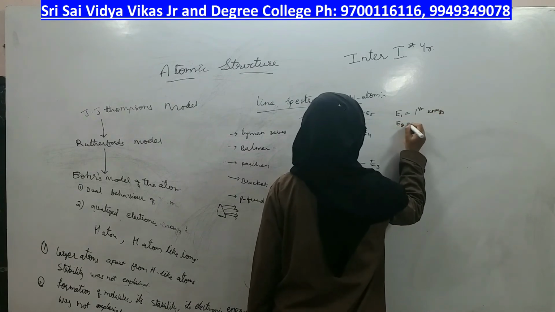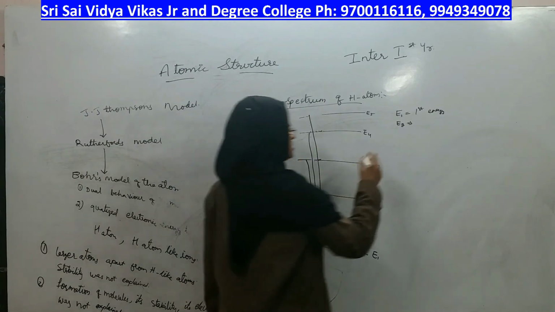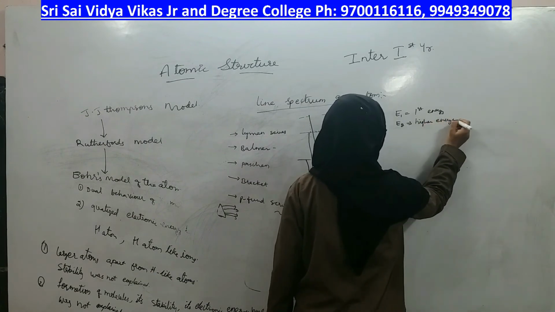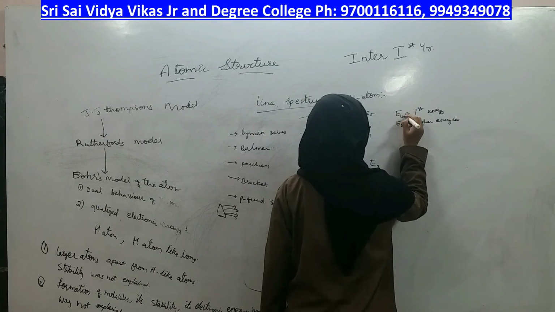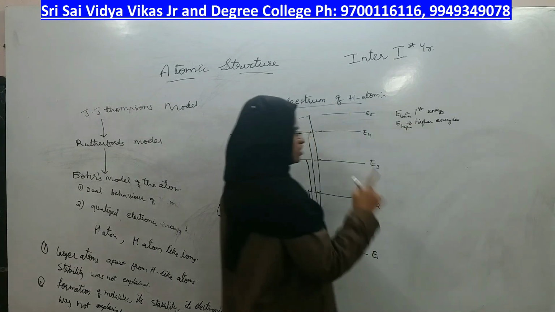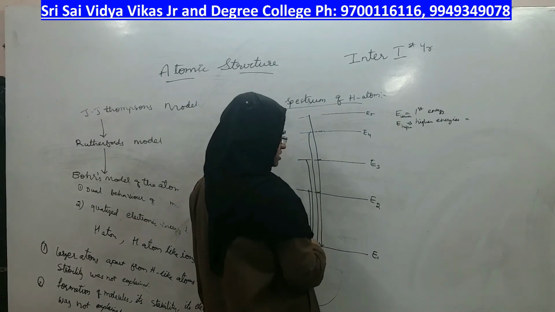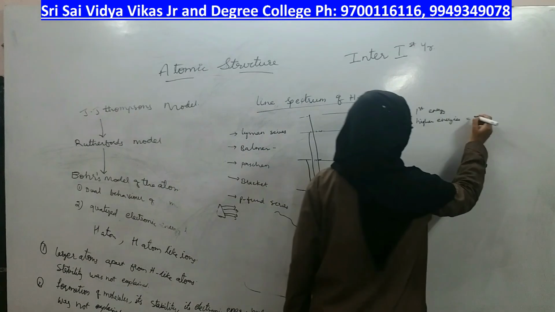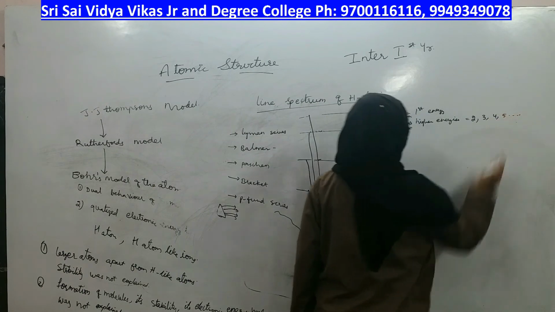and E2 is higher energy. E1 is the ground energy level, E2 is higher energies, right? Higher, lower. Lower is always first; higher can be from second to first, from third to first, from fourth to first, from fifth to first. So, it can be second, third, fourth, fifth, right?